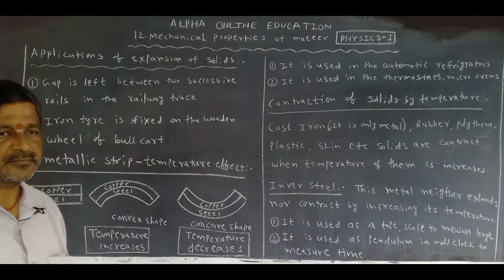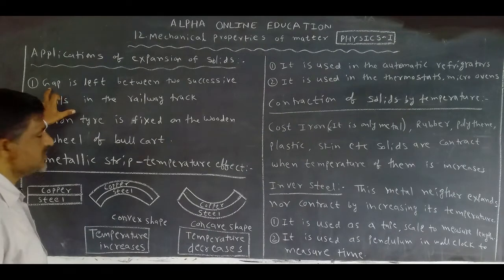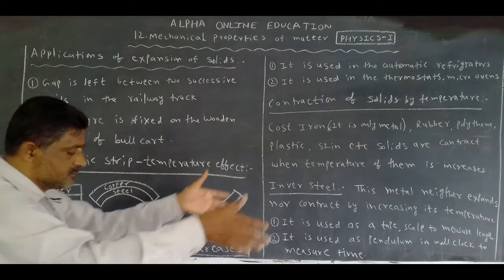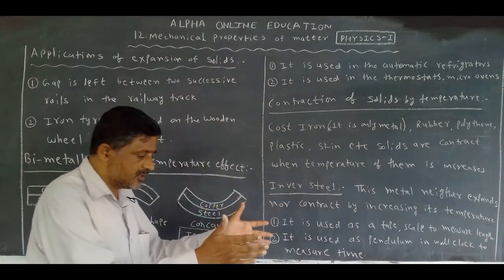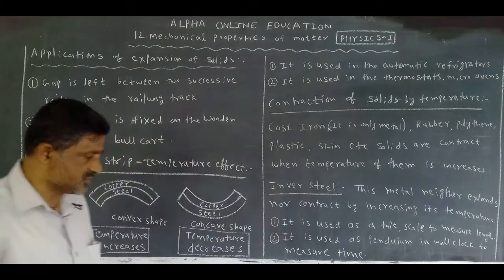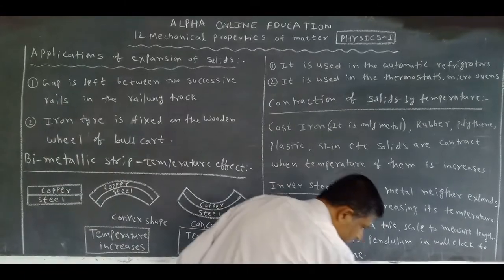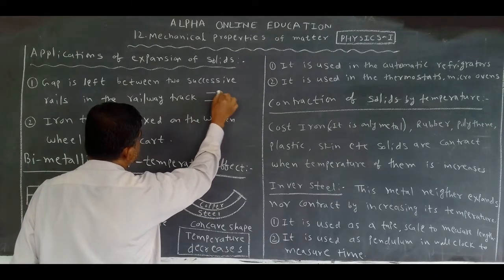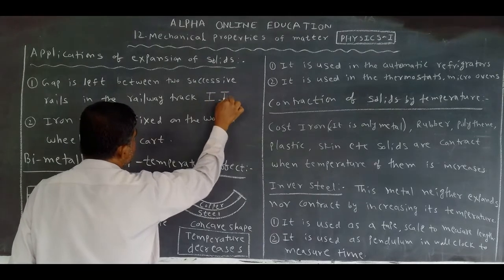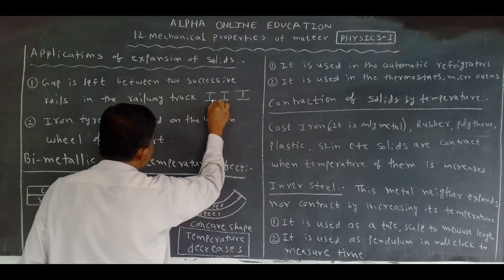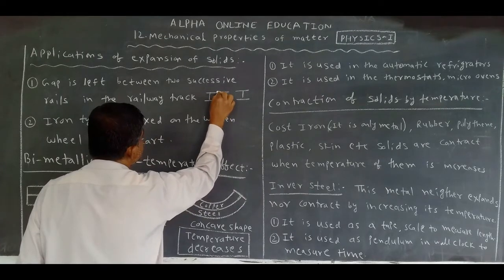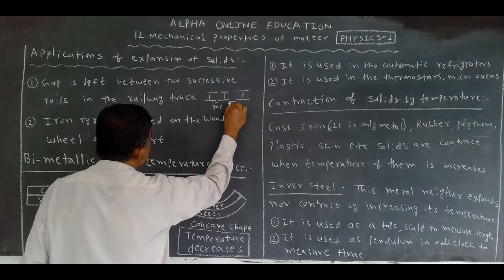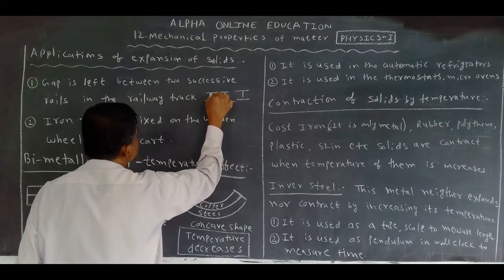Now first, you see the railway track like this. This is the railway track. Between two successive lines, some gap is left. This is the gap. This is also a gap. This is the railway track. These are okay.